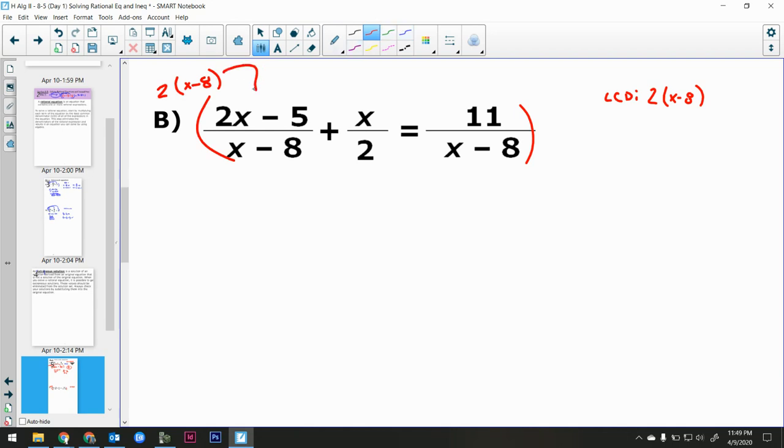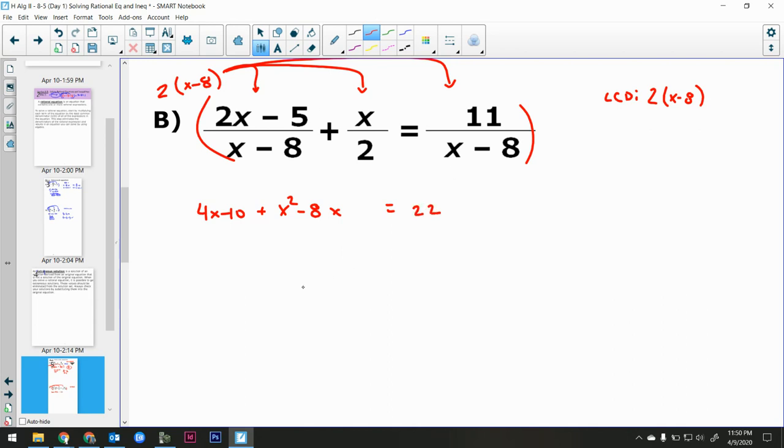Now when I multiply in here, that x - 8 will cancel, leaving me just a 2. So 4x - 10. Here, the 2 is going to cancel, leaving me an x - 8 times x, or x² - 8x. Here, the x - 8s will cancel, leaving me just a 2 to multiply in, or 22.